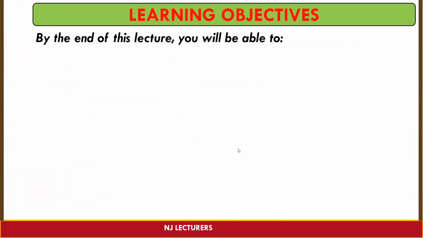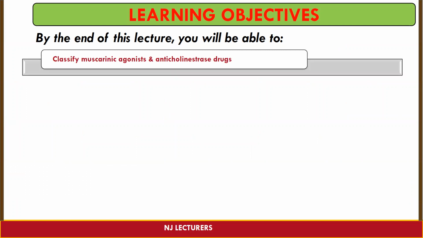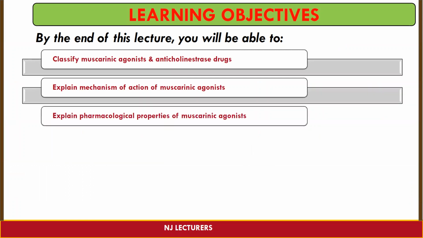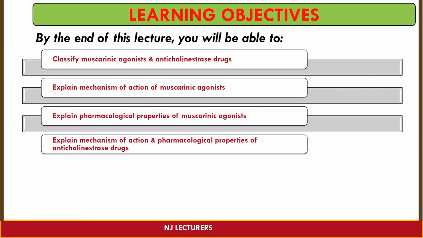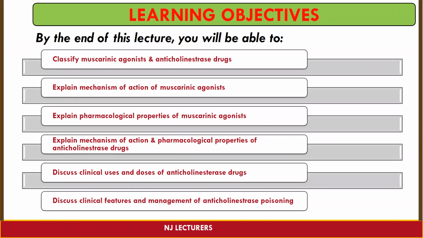Learning objective. By the end of this lecture, you will be able to classify muscarinic agonists and anticholinesterase drugs, explain the mechanism of action of muscarinic agonists, explain pharmacological properties of muscarinic agonists, explain mechanism of action and pharmacological properties of anticholinesterase drugs, discuss clinical uses and doses of anticholinesterase drugs, and discuss clinical features and management of anticholinesterase poisoning.